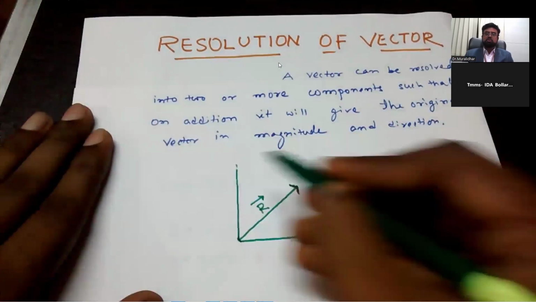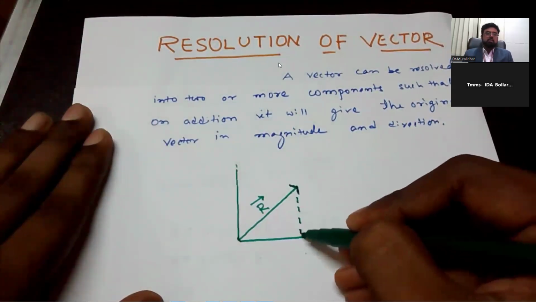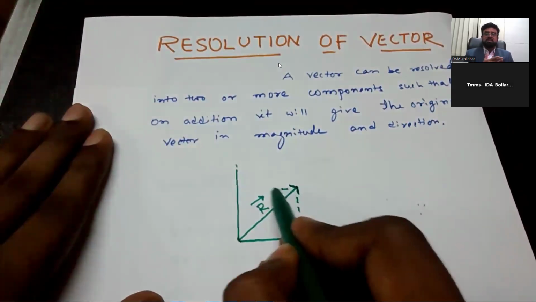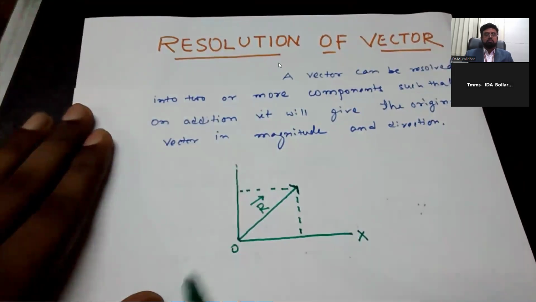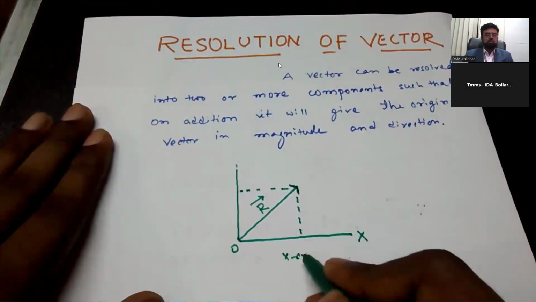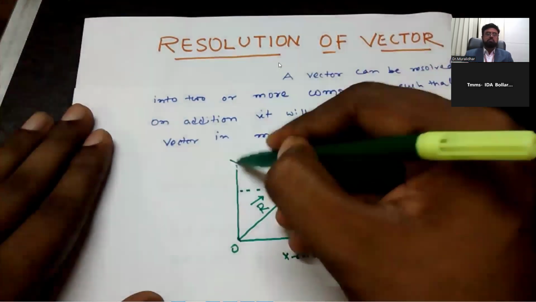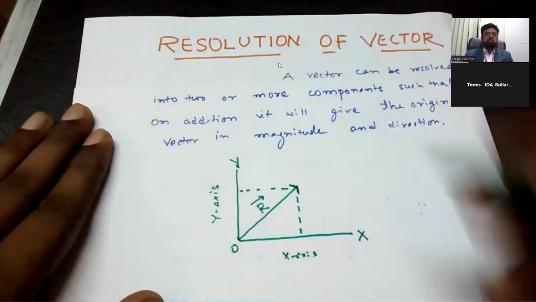See, these are the two sides of the parallelogram. From the tip, R is the drawing perpendicular on the x-axis, and that is extension. This make it as a parallelogram. Origin. This is OX is the x-axis, and this is OY. That is, this is y-axis. Okay.